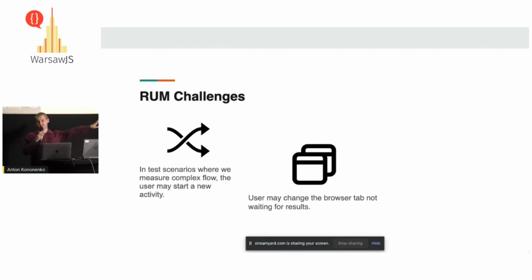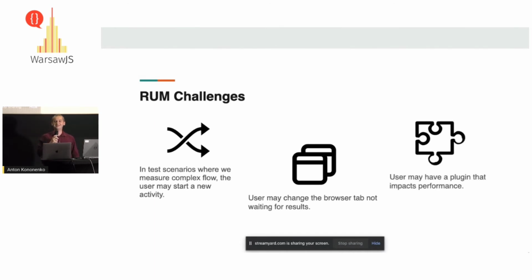It says, okay, this tab is not a priority, so let's decrease the priority, and it will affect your setTimeouts, it will affect your requestAnimationFrames, and if you use them and rely on this, you get extremely skewed data. And this is again a problem. However, this can be captured via a JavaScript API, and we basically detect the tab change and then throw away this measurement because we know that it's going to be bad.